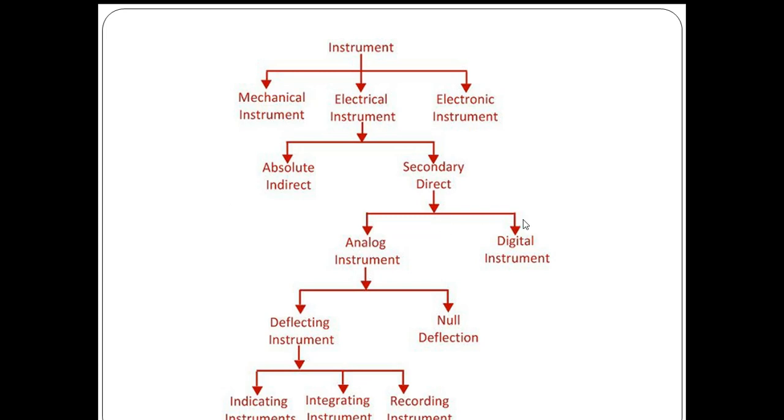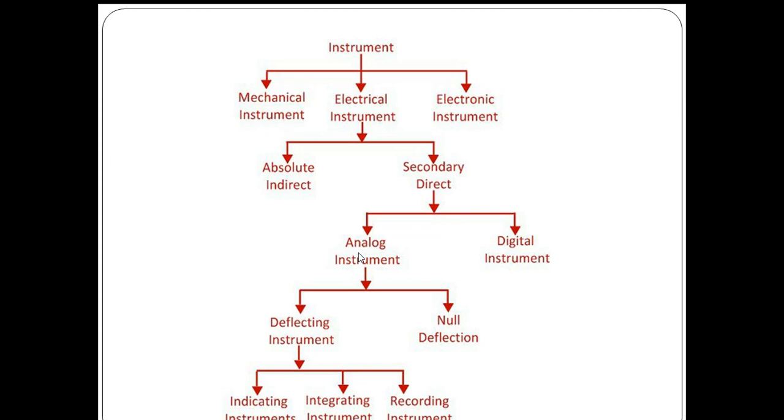The second one is the digital instrument. In digital instruments, we get the value of measurement in terms of digits, like zeros and ones, in the form of a numeric value. So everyone who is observing the reading can easily take the reading using digital instruments.